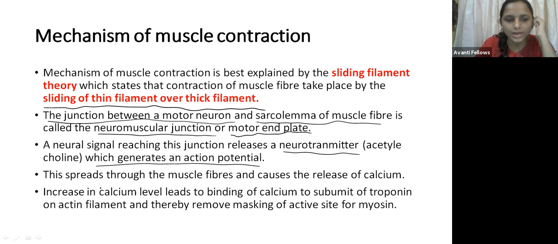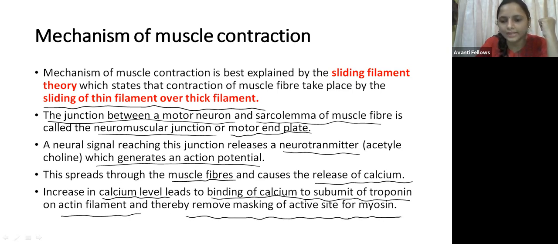So what happens next? This spreads through the muscle fiber and causes the release of calcium ions. When the acetylcholine is released by the nerve fiber in the neuromuscular junction, the muscle is activated, and calcium is released. So now the calcium increases. The binding of calcium to the subunit of troponin on the actin filament removes the masking of the active site on the myosin.